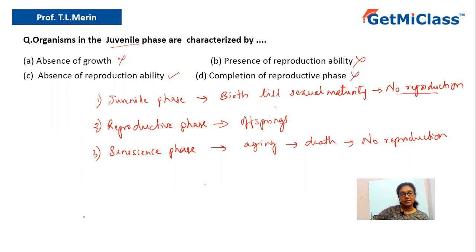So, what is the correct answer? Let us conclude. The answer is option C. Option C is the right answer, that is nothing but absence of reproductive ability. So that is the right answer.